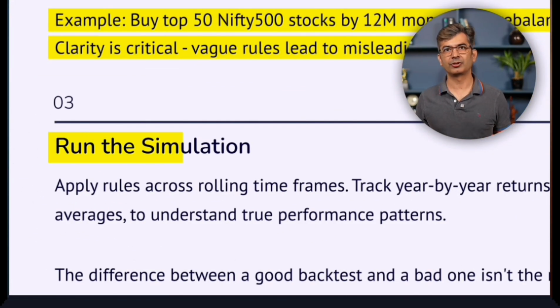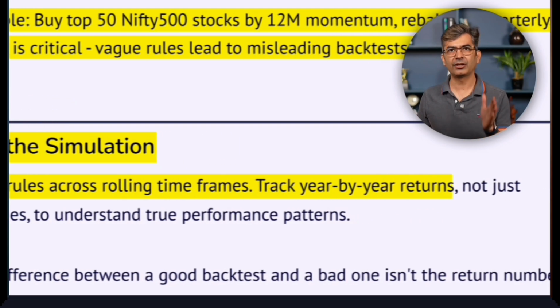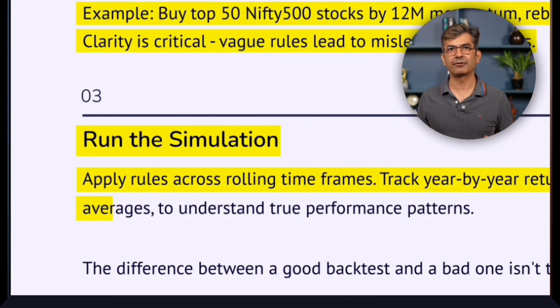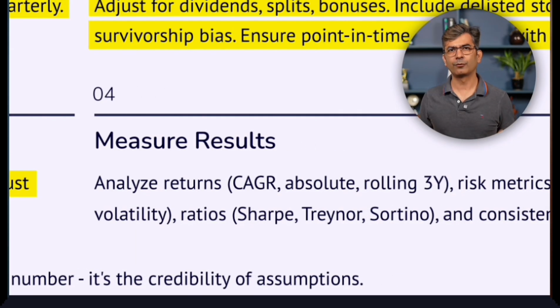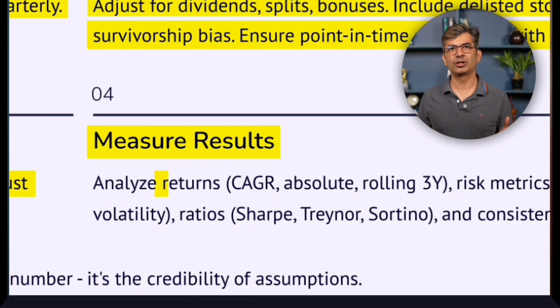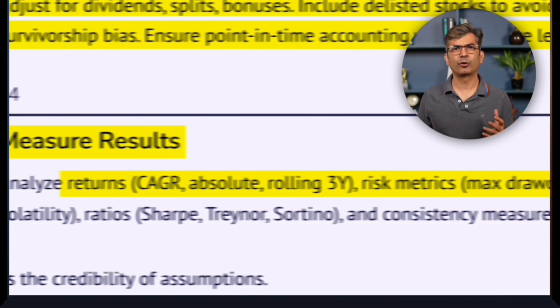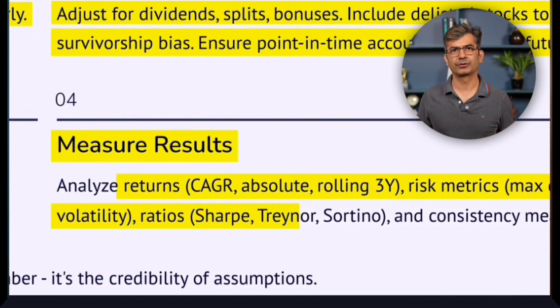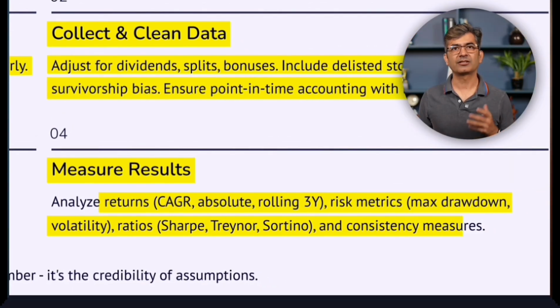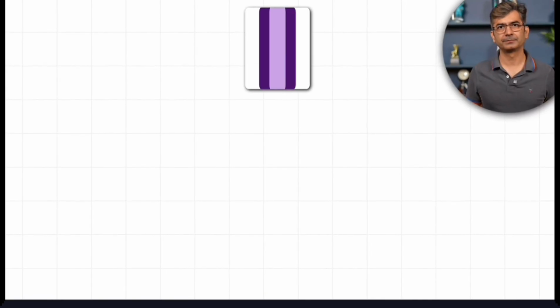Step 3 is to run the simulation, apply rules across rolling time frames. Track year by year returns, not just averages. Step 4 is measure results. Now, what are these results? Returns: CAGR, absolute, rolling 3-month. Risk: maximum drawdown, volatility ratio, Sharpe ratios. Consistency: what is the hit ratio? The difference between a good backtest and a bad one isn't the return number, it's the credibility of the assumptions.